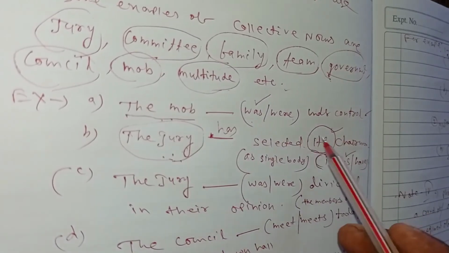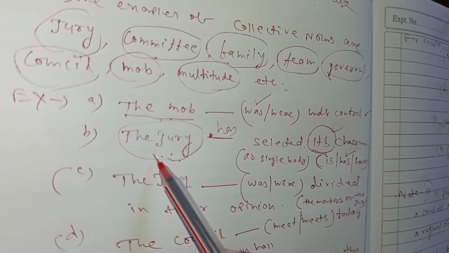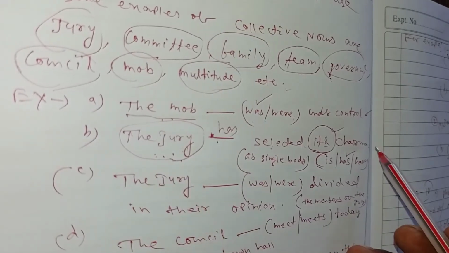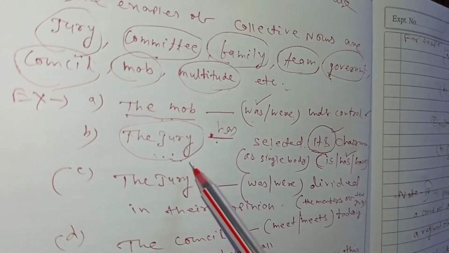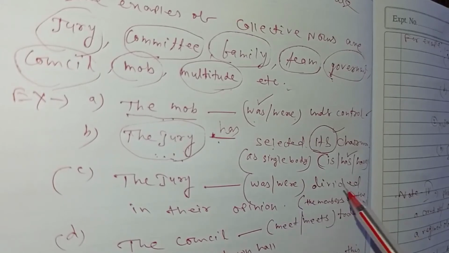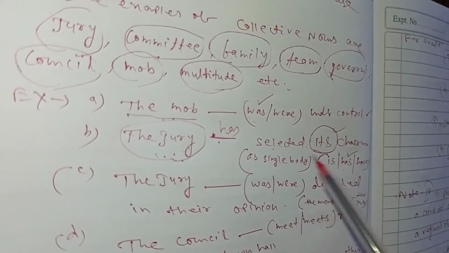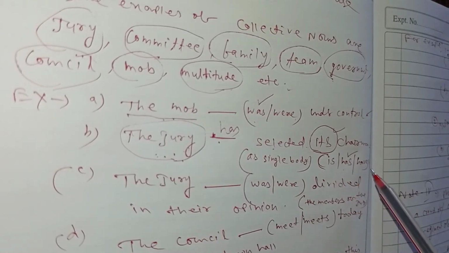So according to the speaker, the jury is here singular. "The jury has selected its chairman." That means the speaker thinks of the jury as a single body. That is why the verb "has" is applicable here, not "have."